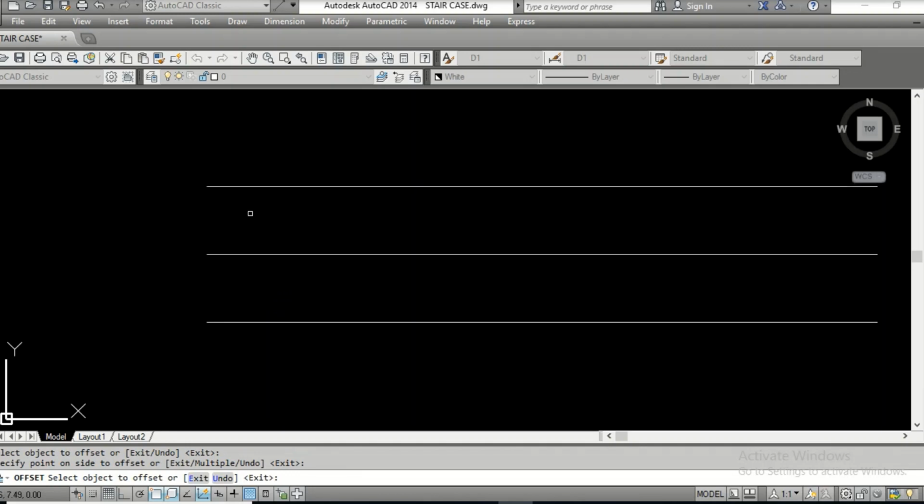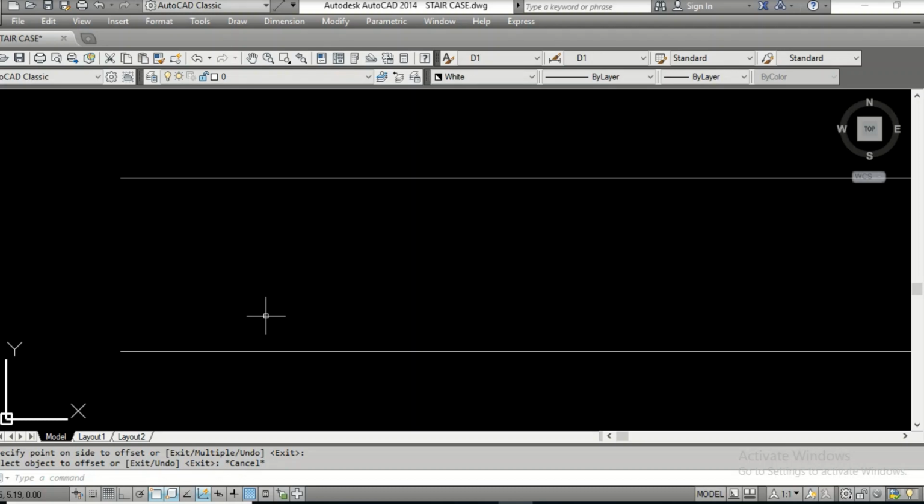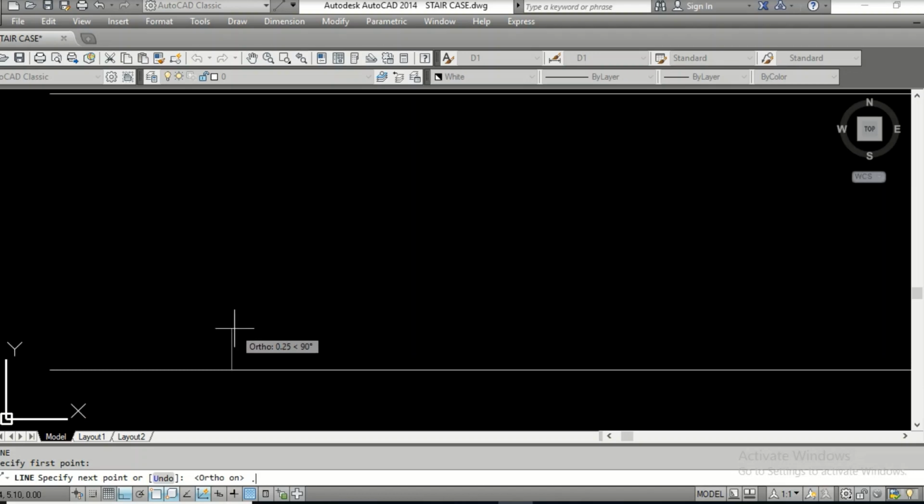Okay, now let me directly start creating the steps. Just keep watching. Line. Press F8 for ortho. 1. Okay. 0.15, that is the rise. 0.3, that is the tread. 0.15. 0.3.